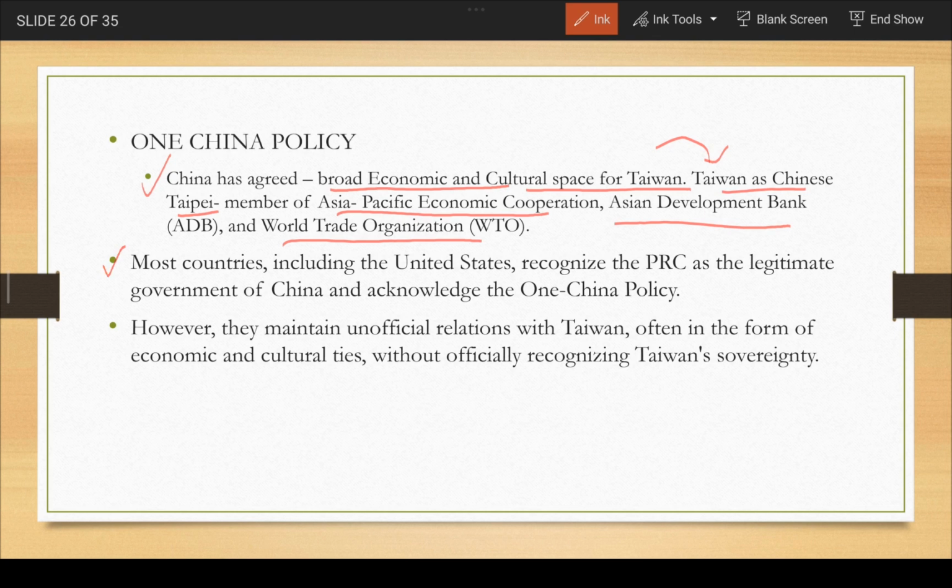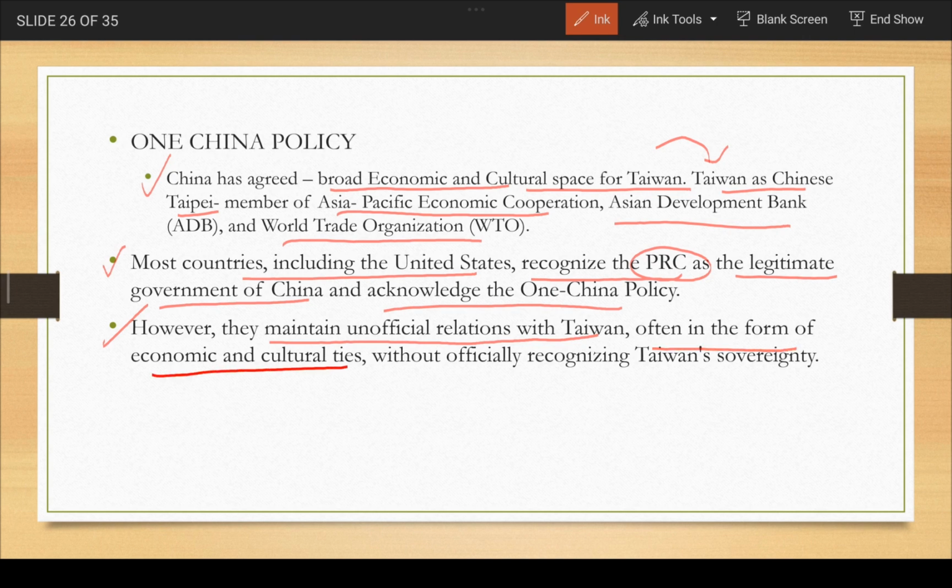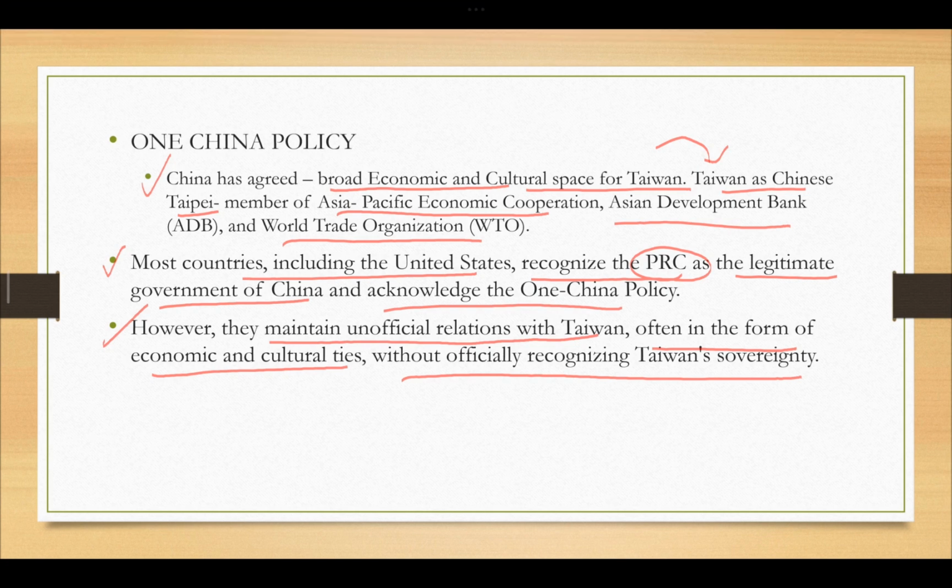Most countries, including the United States, recognize the PRC, that is the People's Republic of China, as the legitimate government of China and acknowledge the One China policy. However, they maintain unofficial relations with Taiwan, often in the form of economic and cultural ties, without officially recognizing Taiwan's sovereignty. So the diplomatic ties are with China, the People's Republic of China, whereas other unofficial relations are there with Taiwan, and this is true for the US as well. Okay, so remember this thing in mind.